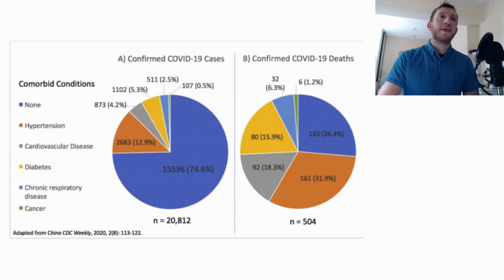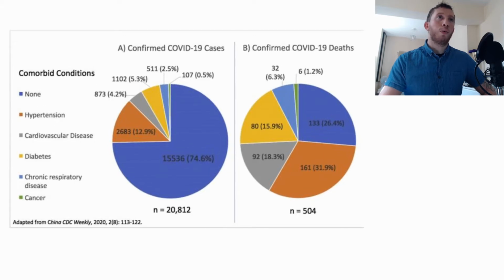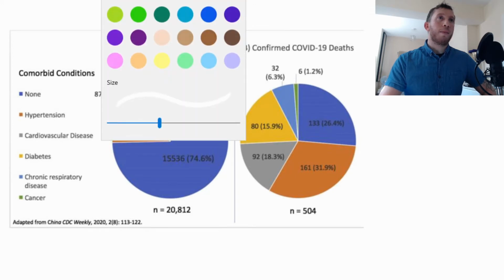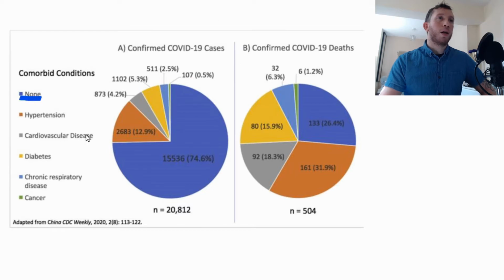What we can see from this data set is, if we keep our eyes on the blue section for a second before we go into detail, roughly 75% of patients have no comorbidities. 75% have no comorbidities, so none here. That means that of these 75%, none of them had a comorbidity, which means these 75% of people may have had a fairly milder disease. Okay, we can't really test this. We're not testing symptoms here. What we're testing is whether there is a comorbidity in this patient set.